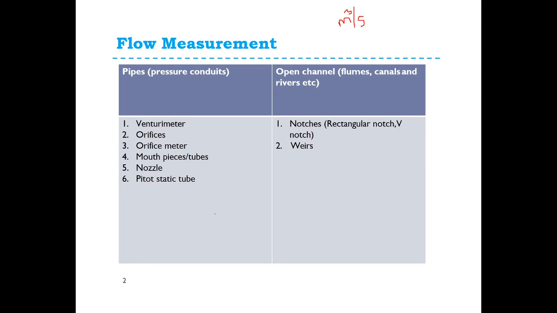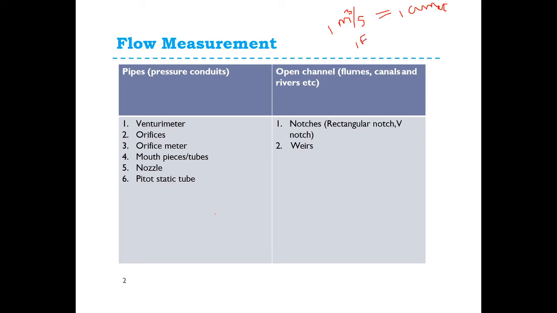Okay, 1 cubic meter per second is casually written as 1 cumec. If you take 1 cubic feet per second, that is 1 cusec.